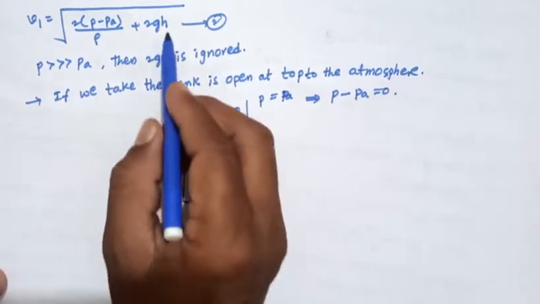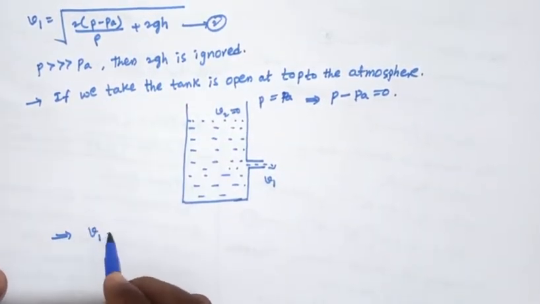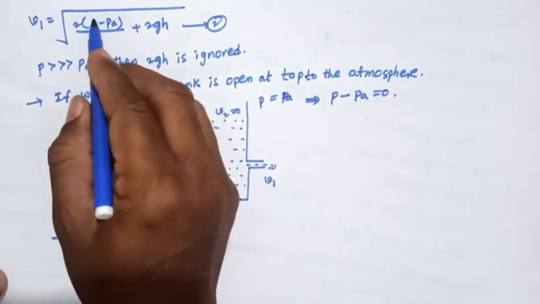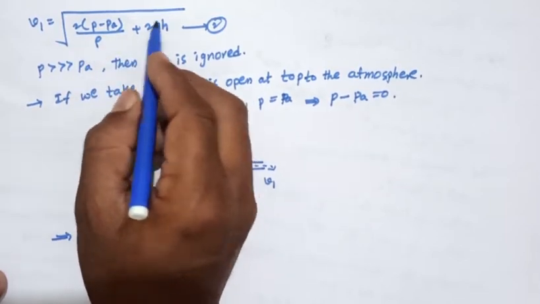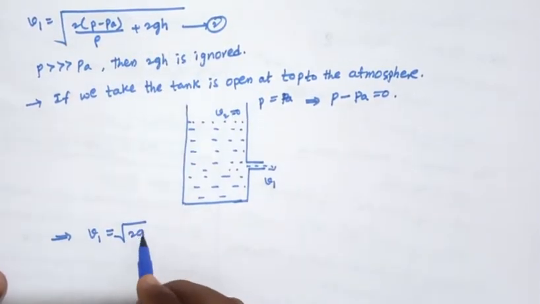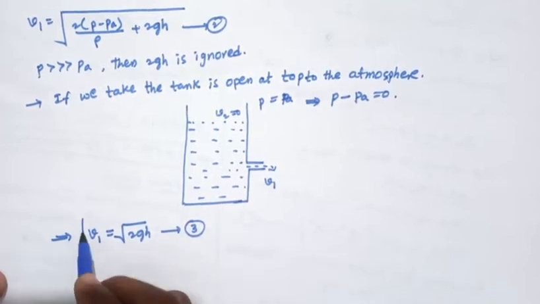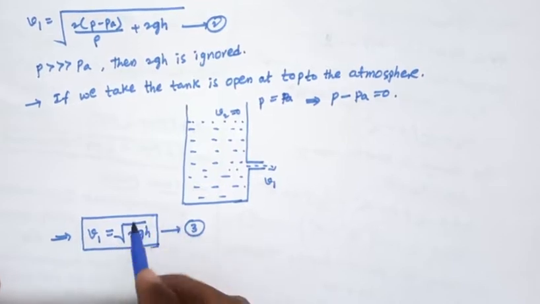Substitute this value in equation number 2. So we get V1 equals square root of (P minus PA, which is 0, into something, is 0) plus 2gh, which equals 2gh. So this is equation number 3. Okay, V1 equals square root of 2gh.